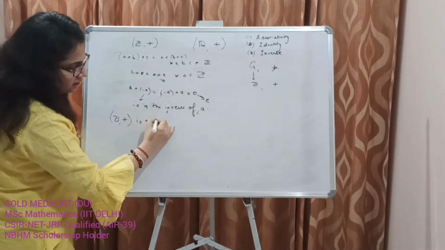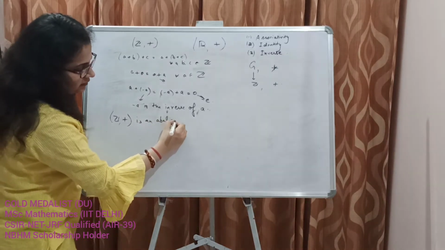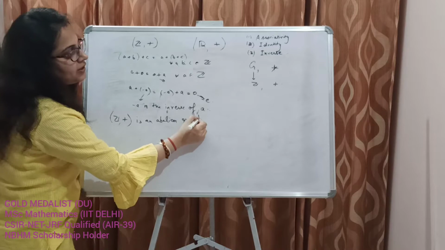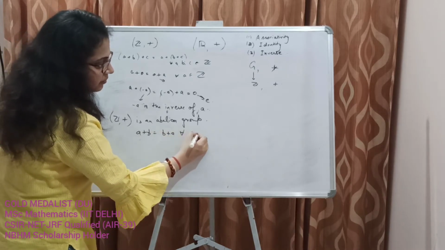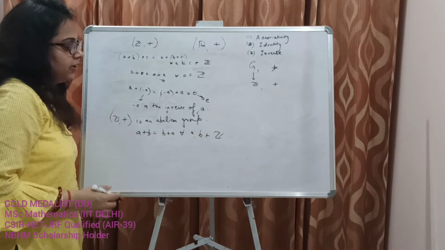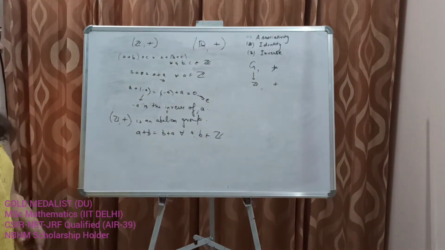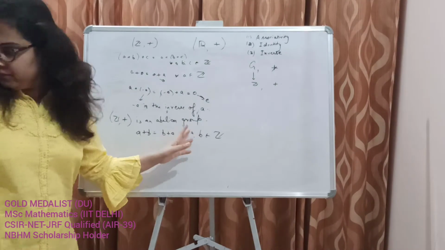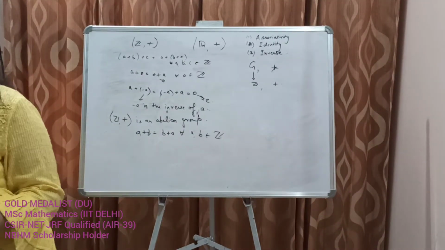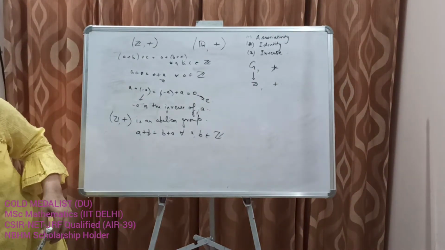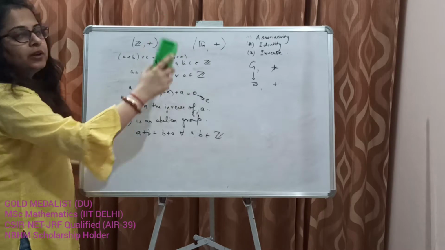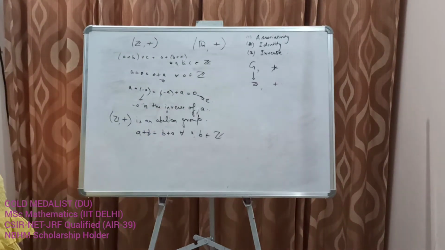Yes, because in the set of integers we know that a plus b is equal to b plus a for every a, b belonging to the set of integers. So this is an abelian group. Similarly you can prove it for R under the operation ordinary addition.